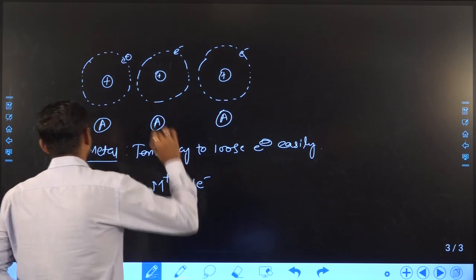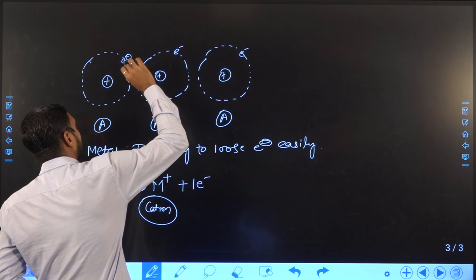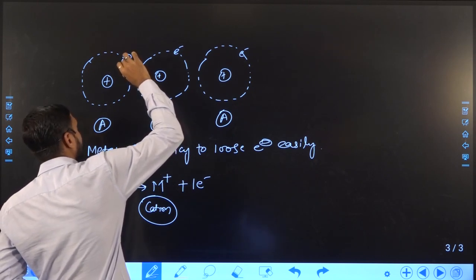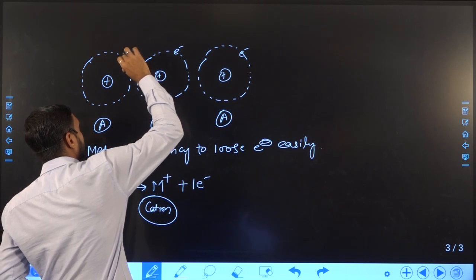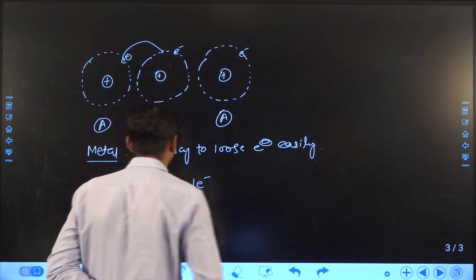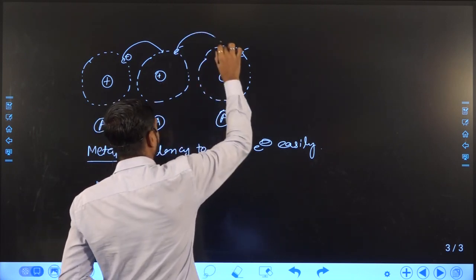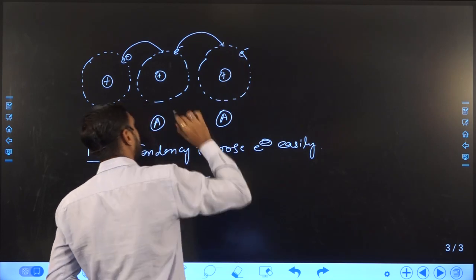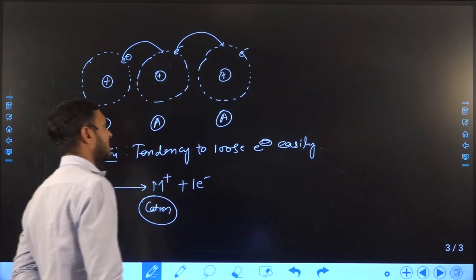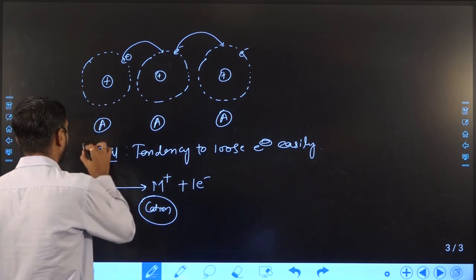So an electron present in a specific orbit of one atom can transfer to the orbit of another atom, and that atom's electron transfers to another. This continuing process is already happening in metals.